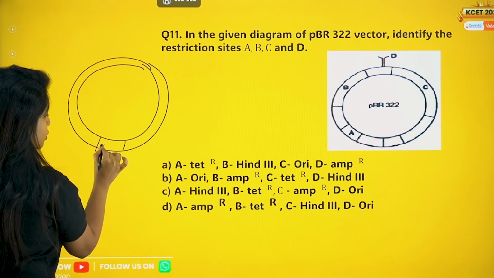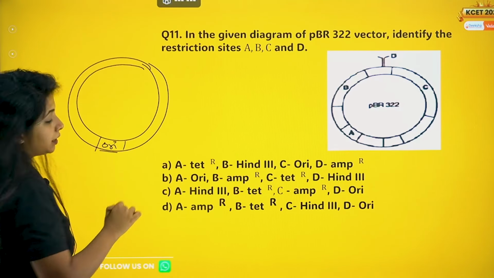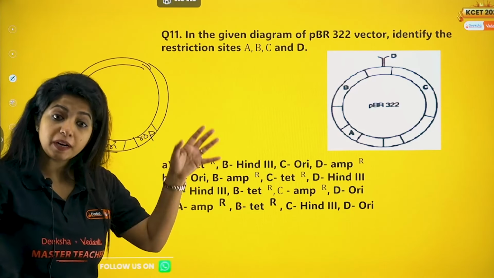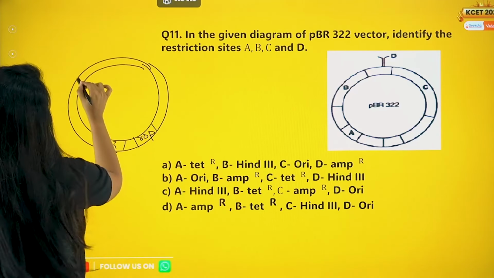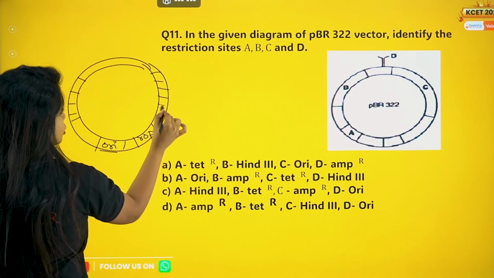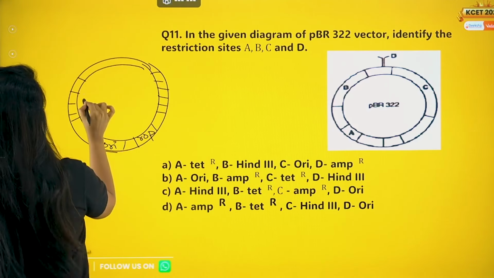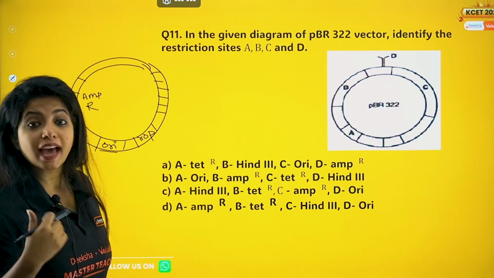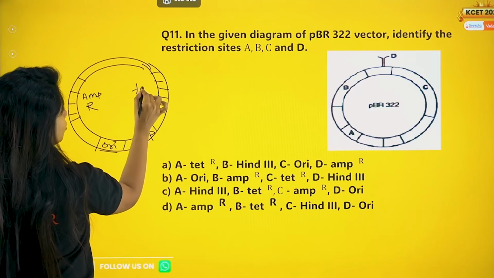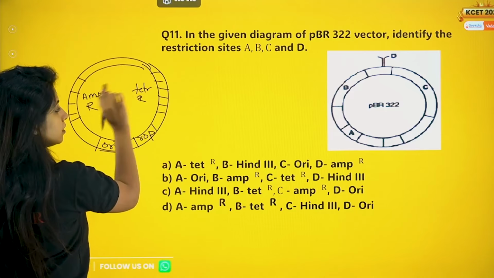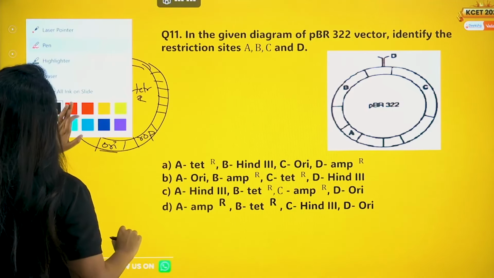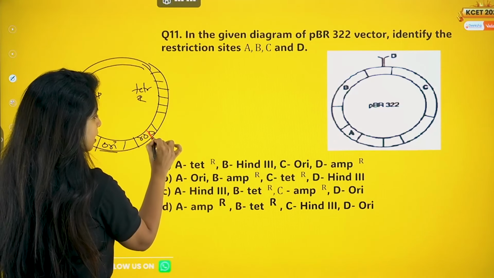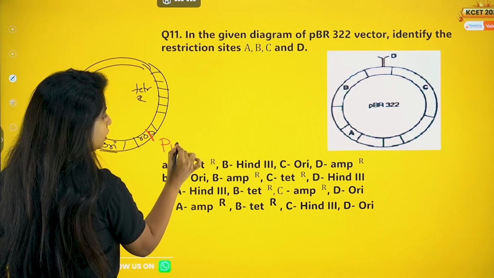Over here, every plasmid should have an origin of replication, the ori site. Then it has a very important thing which is Rop, a protein which is super important for the process of replication. On these two sites, they have an ampicillin resistance site. That means this gene provides resistance to the antibiotic ampicillin. And over here, it provides resistance to tetracycline, which is another antibiotic. Now, my dear children, you have multiple restriction enzymes over here. The first one is this. In the Rop site, you have PvuII.